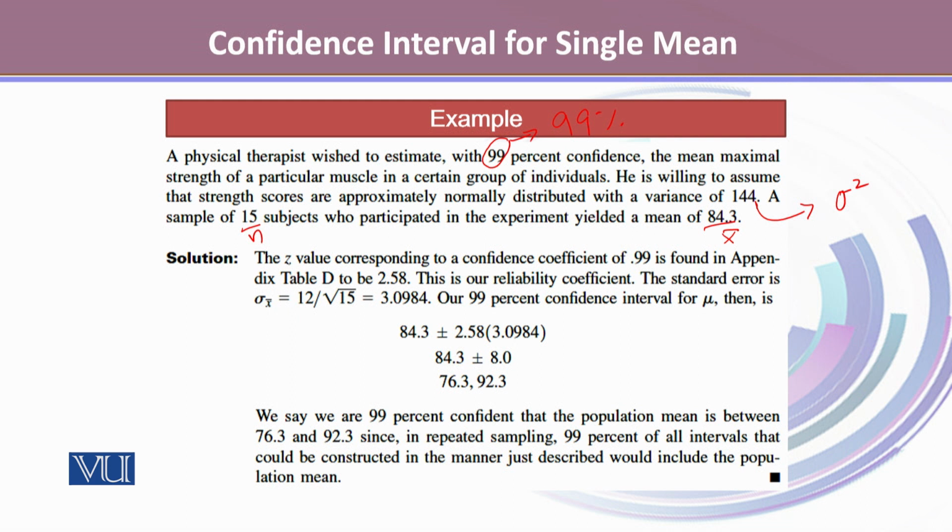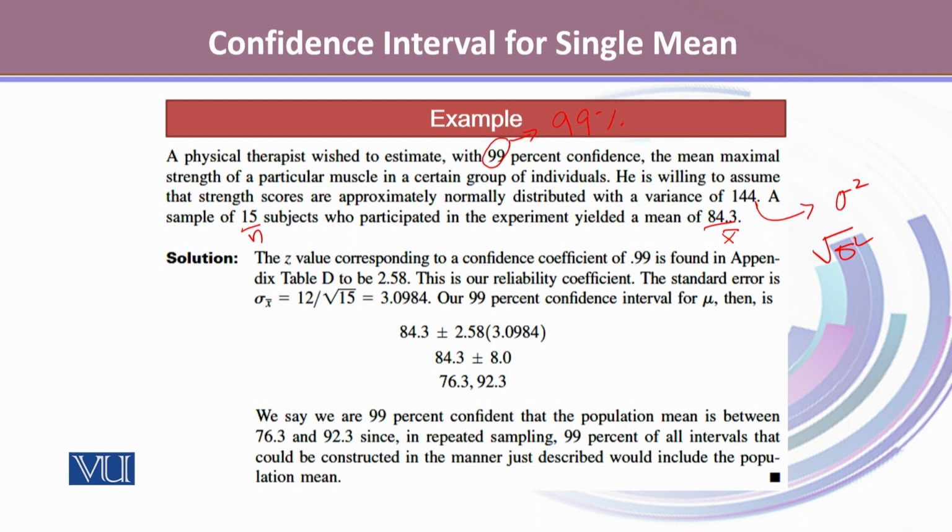Using this given information, the z-value corresponding to 0.99, found in the table that we just talked about, is 2.58, which is our reliability coefficient. The standard error is sigma x bar, which is sigma over square root of n, equal to 3.0984, where the sigma value is the square root of this variance.